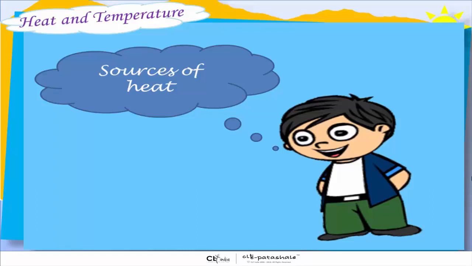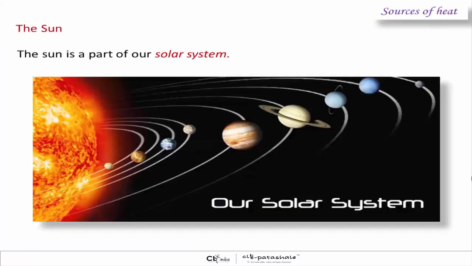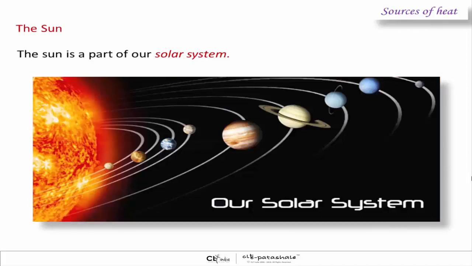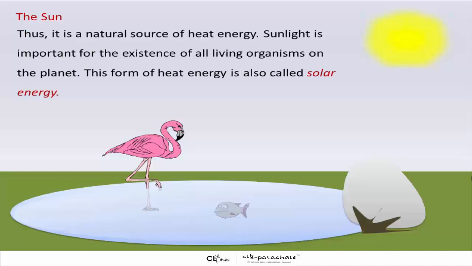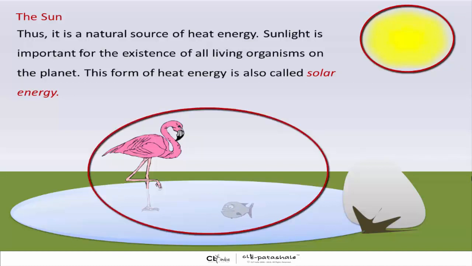Sources of heat. There are many sources of heat energy. The sun. The sun is a part of our solar system. Thus, it is a natural source of heat energy. Sunlight is important for the existence of all living organisms on the planet. This form of heat energy is also called solar energy.